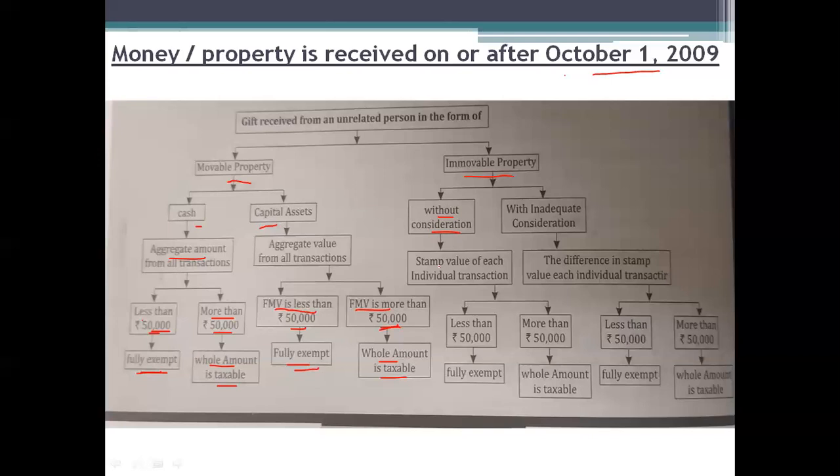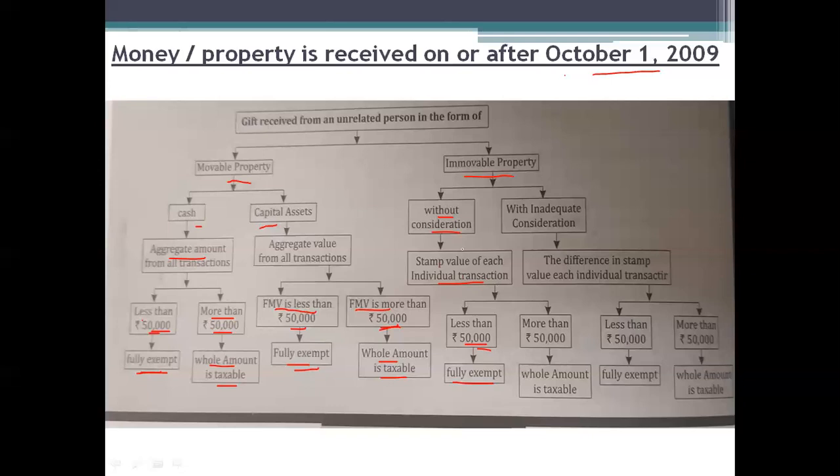So the problem will state that the stamp value of such and such asset is rupees 60,000 or 70,000. So individually we need to take it into consideration, not the total or aggregate. Now if the stamp value of each individual transaction, without any amount paid by the assessee, is less than 50,000, then it is fully exempted from tax.